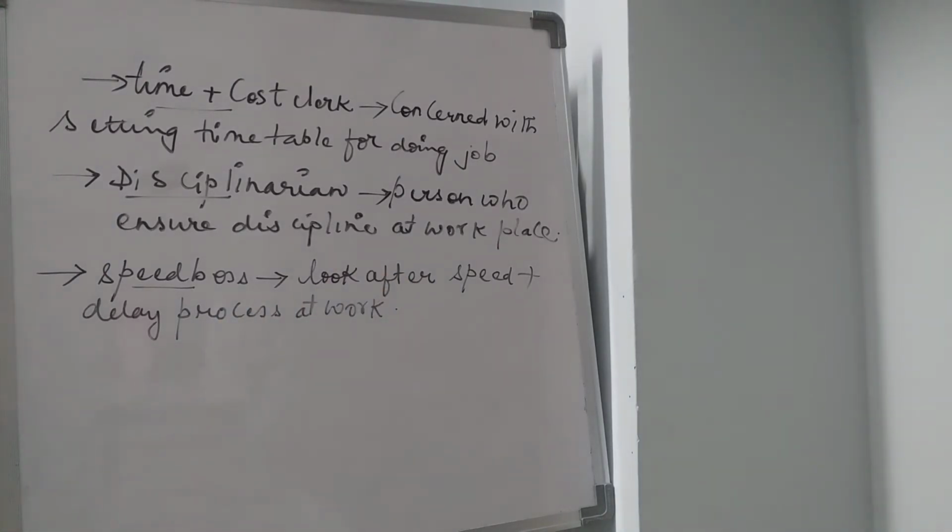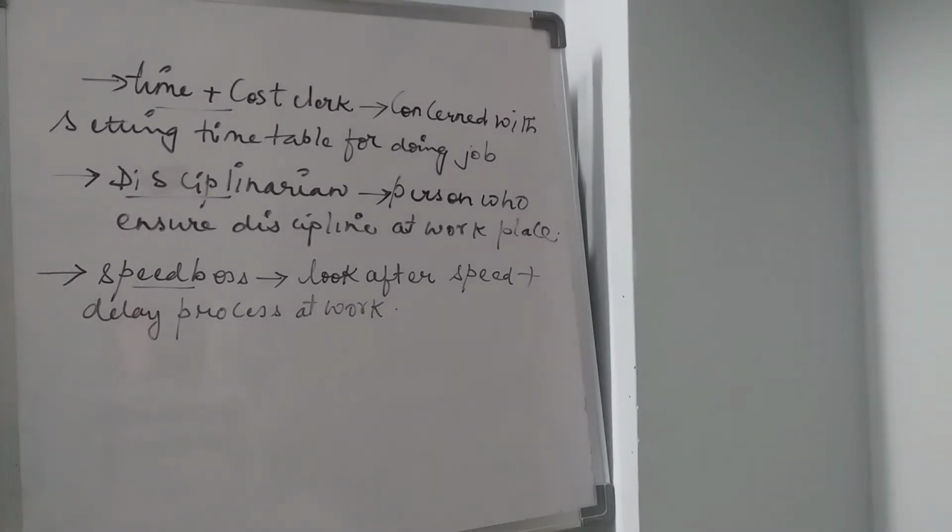That means every work which is given to the worker, each worker has to perform their own work according to time. What time is given to them? There must not be any kind of a delay in the process at work.